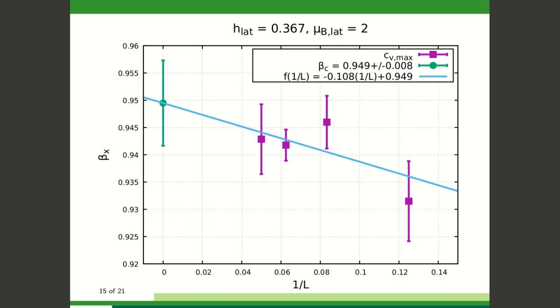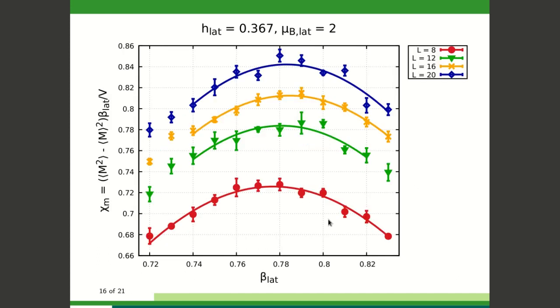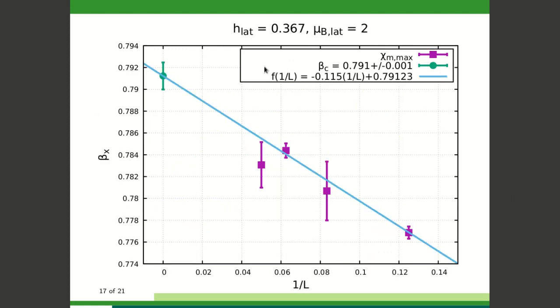We do the same with the magnetic susceptibility. We use a Gaussian ansatz to extract the crossover beta at each volume. Then we extrapolate to infinite volume to be plotted in the phase diagram. However, the peak locations of the specific heat and the magnetic susceptibility don't coincide because it is a crossover and not a phase transition.